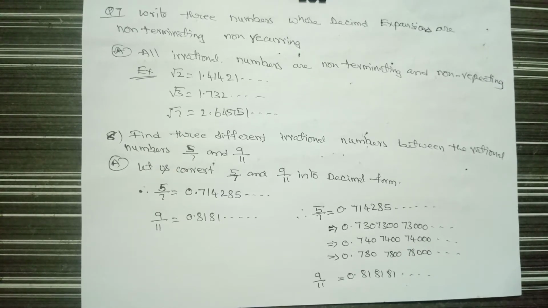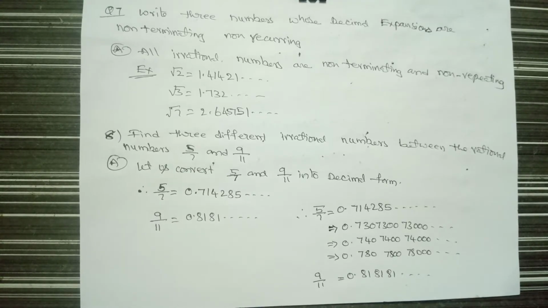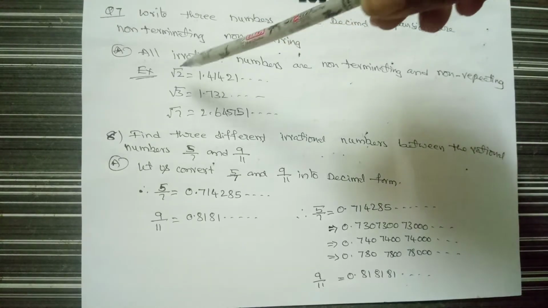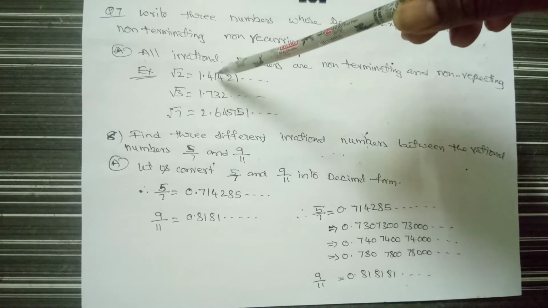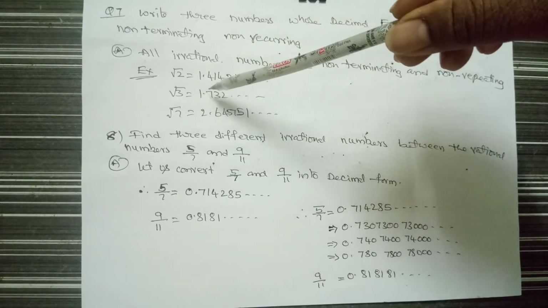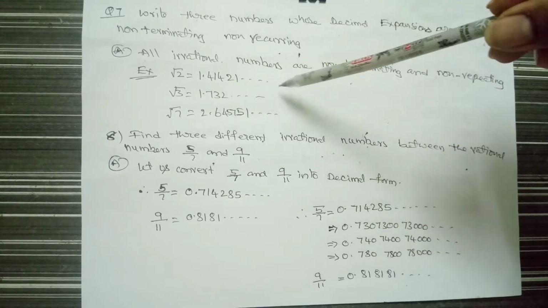Of course, the calculator or the mobile can show you only some digits, up to the limit of the screen, but if you actually did it, it would be so long, that means unending decimals. So the root 2 value is 1.41421 and so on. The root 3 value is 1.732 and so on.